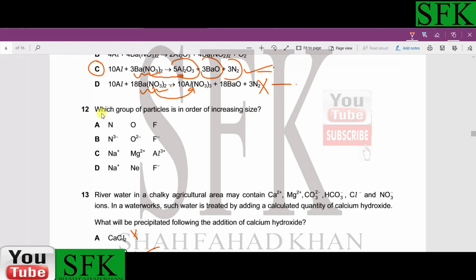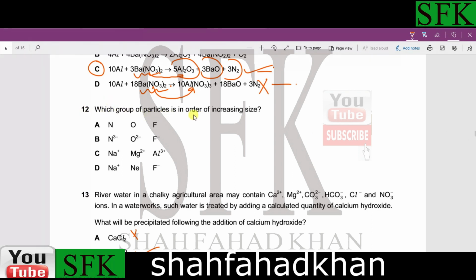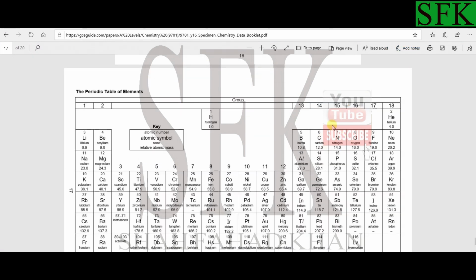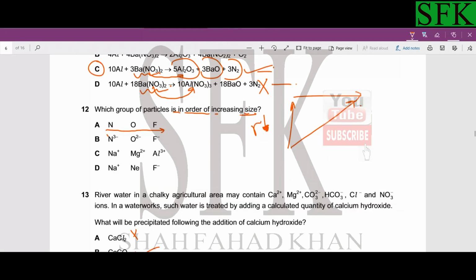Right, now MCQ number 12. Which gas or group of particles is in order of increasing size? How to determine this? Well, we know from the periodic table that as you go up the group and across the period, the atomic radii decrease. So let's take a look at the periodic table. Nitrogen, oxygen, fluorine are right over here at this end. Nitrogen has the biggest atomic radius, followed by oxygen, and then fluorine. So the first one cannot be the answer option.